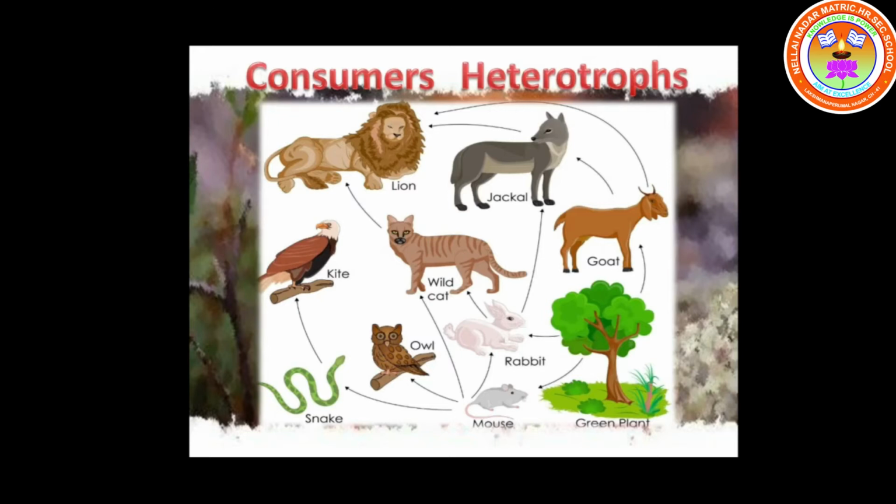All animals are consumers as they cannot produce their own food. Yes, children, animals cannot produce their own food. So they depend on other organisms for their food. So consumers are also called heterotrophs.